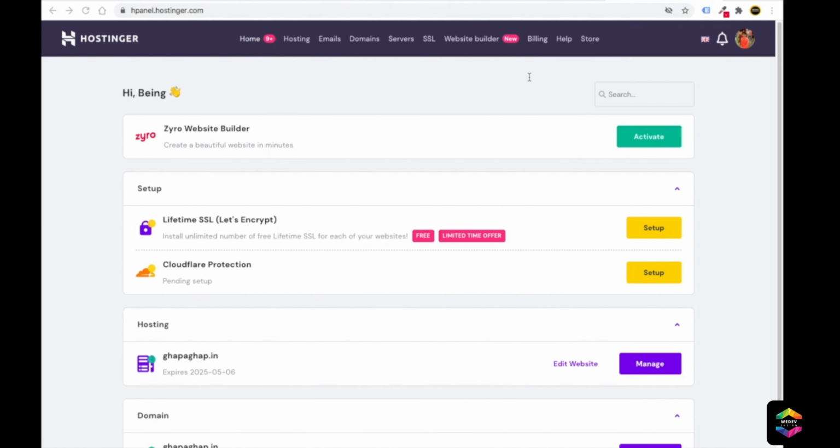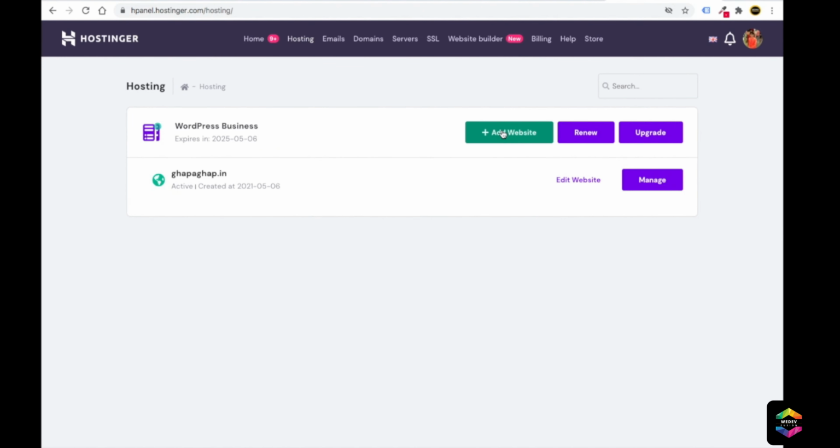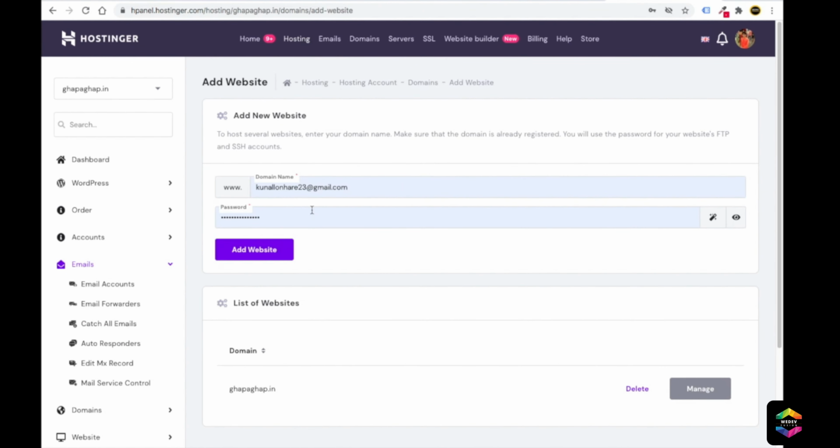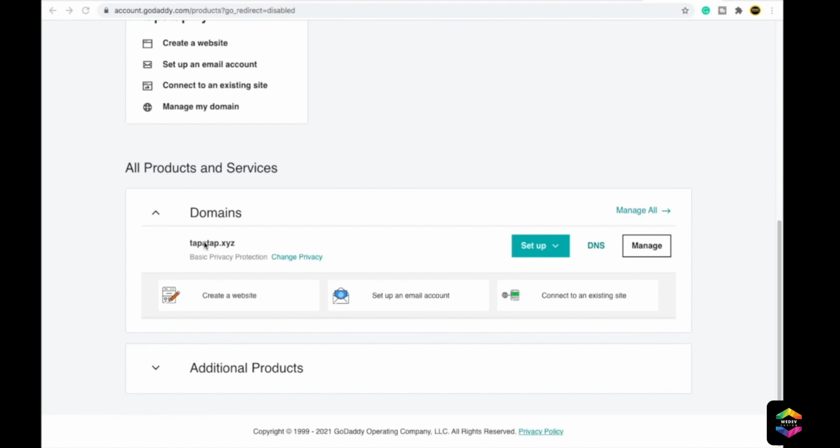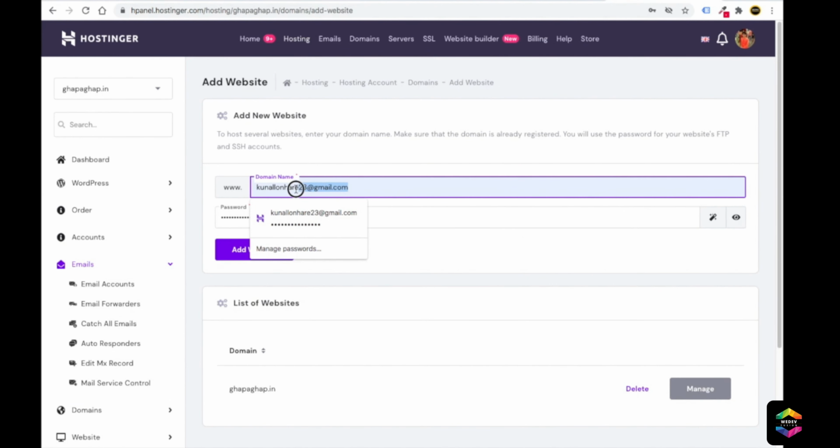So it's very simple. You just need to go to your Hostinger, and from here go to hosting. From here just click on add website. Now it will ask for the domain name. Our domain name was tapartup.xyz. Just copy this, go and put the domain here, tapartup.xyz.